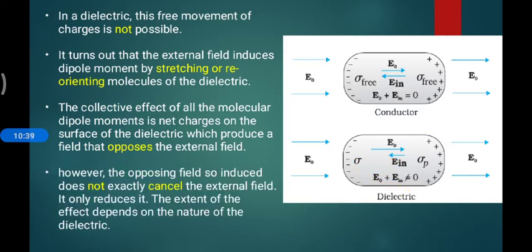However, the induced opposing field does not cancel exactly, so it reduces the external field, but the external field is still present. So you have the idea: in dielectrics the external field is still dominating. What does it cause? Let us see.